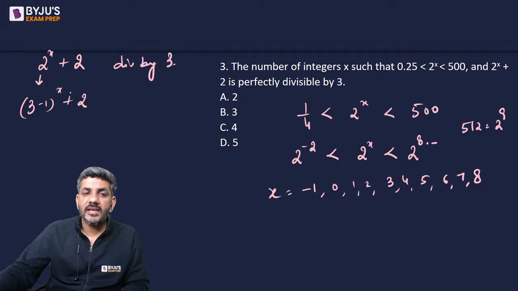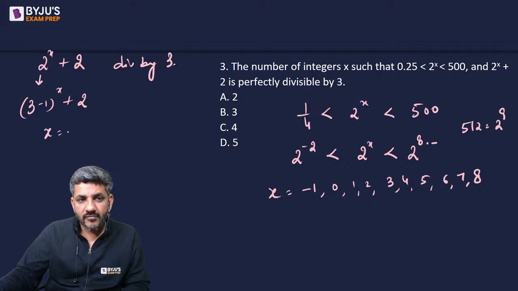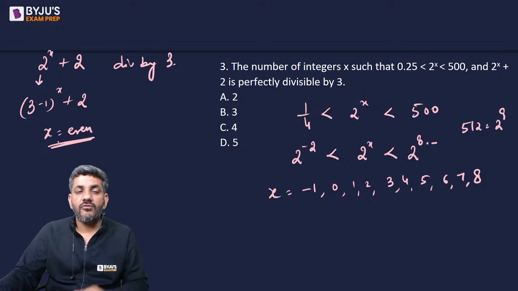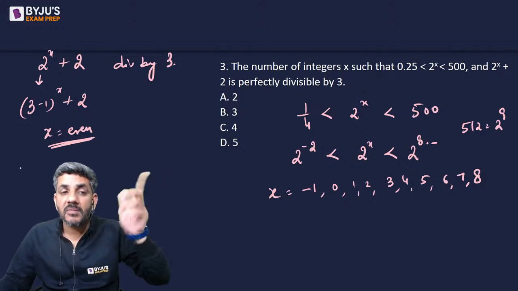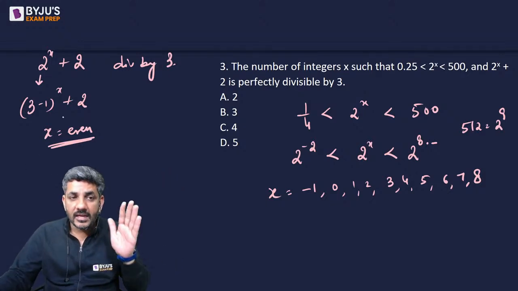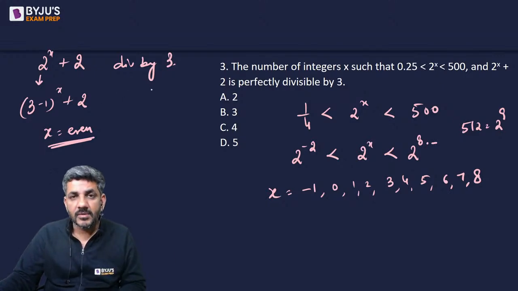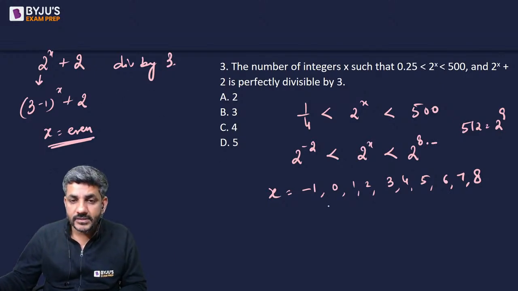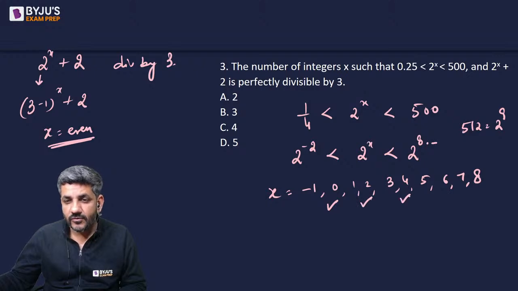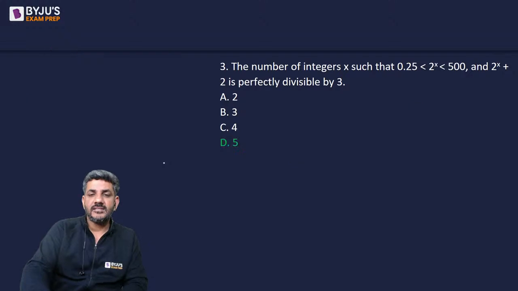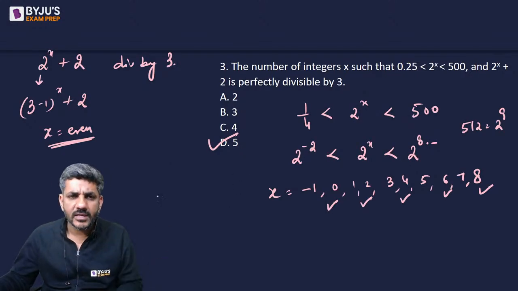So can I say whenever x is even, I would have minus 1 to the power even number as plus 1, and that 1 plus 2 will give me a number divisible by 3. And by that logic, 0 is there, 2 is there, 4 is there, 6 is there, 8 is there. My answer is option D, that is equal to 5. You can even try by putting those values.